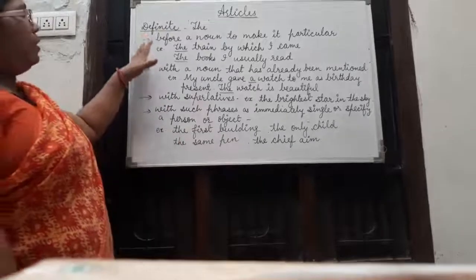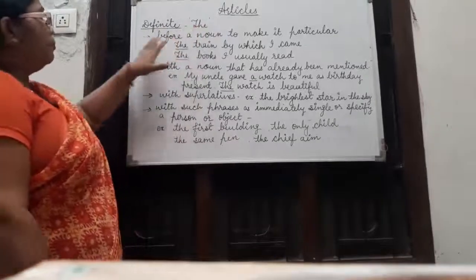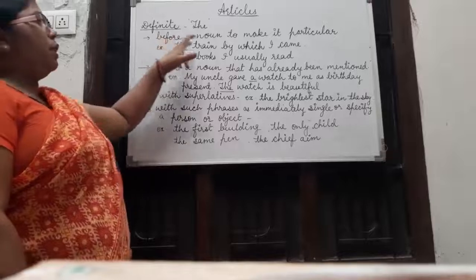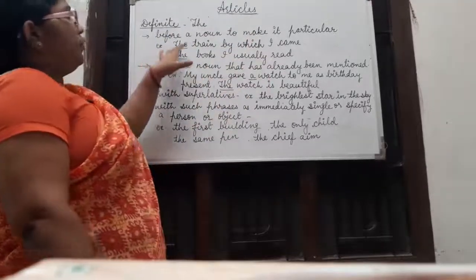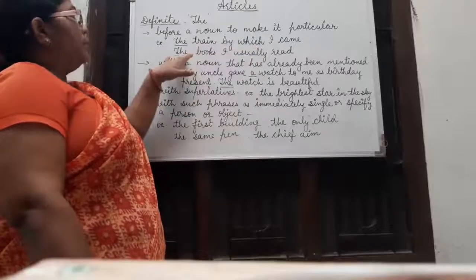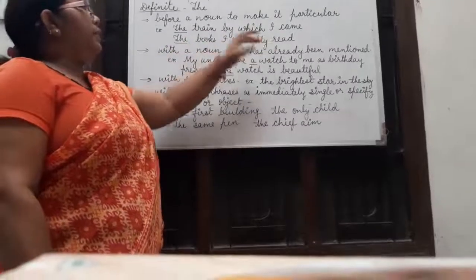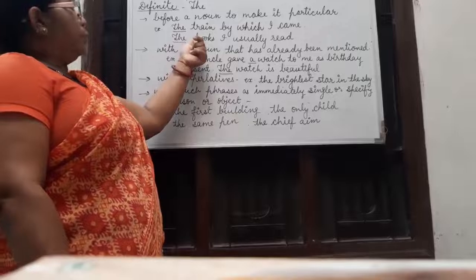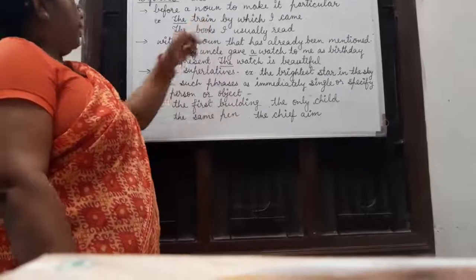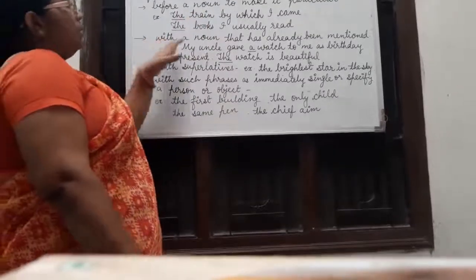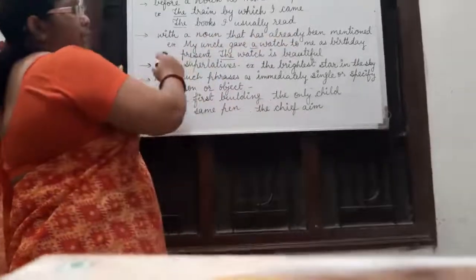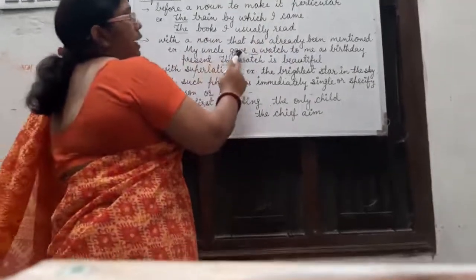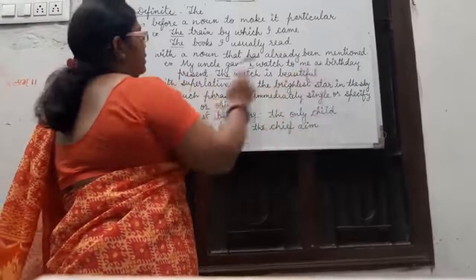There are so many uses of the. The is used before a noun to make it particular or special. For example, the train by which I came, the book I usually read. The book, a particular book, and the train, a particular train. Now, with a noun that has already been mentioned. For example, my uncle gave a watch to me as a birthday present.